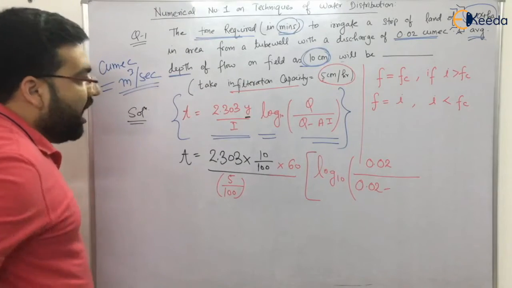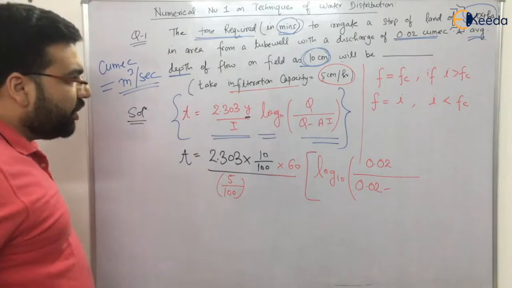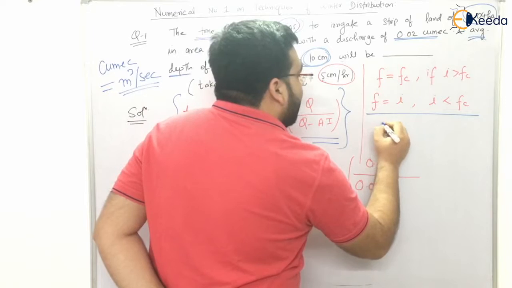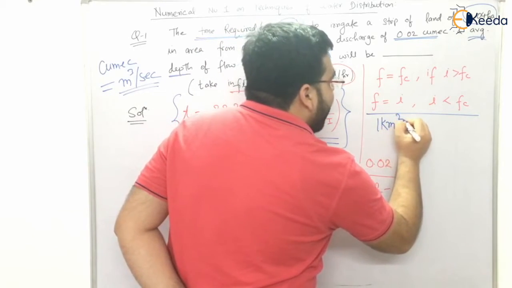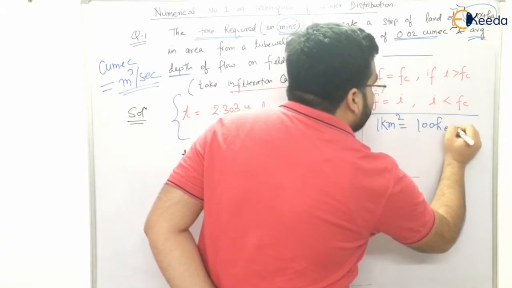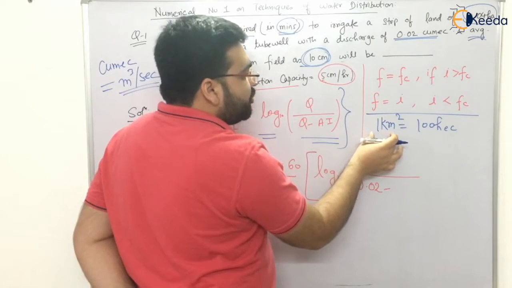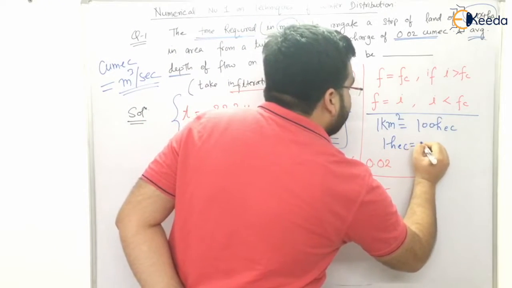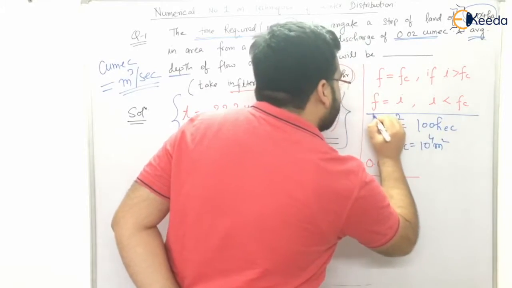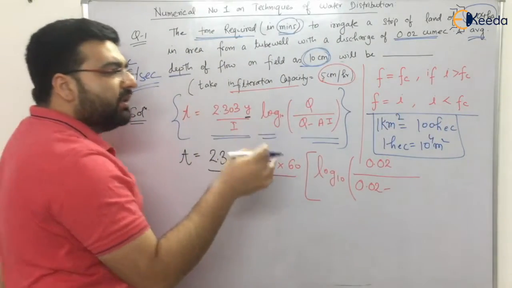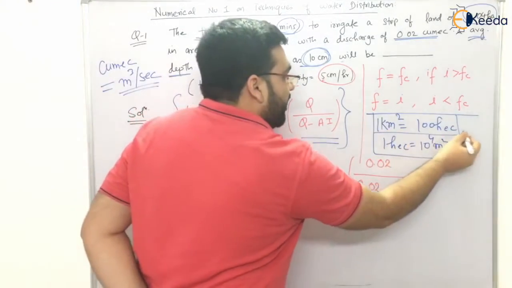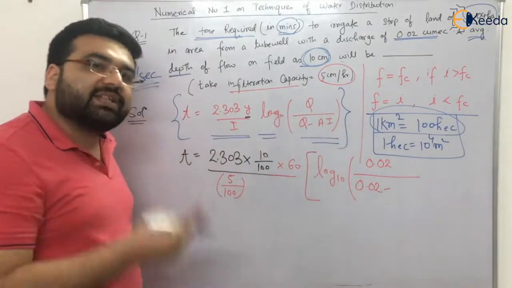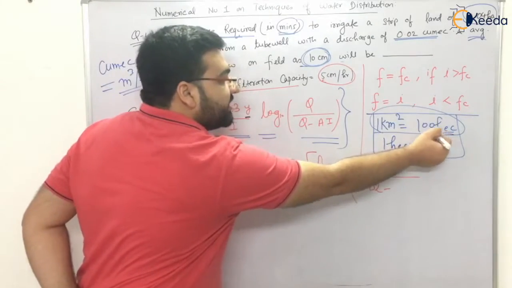Now I told you, when I was teaching you hydrology also, I taught you this thing. Let me write it here also, that 1 kilometer square is equals to 100 hectares. If you convert it, it will be 10 raised to power 6 meter square equal to 100 hectares, or I can say that 1 hectare will be equal to 10 raised to power 4 meter square. Either you can directly remember the formula. What I have done is that I remember that 1 kilometer square is 100 hectares, right? Because this is important in hydrology as well as in irrigation. This term, that is hectares, is very important.